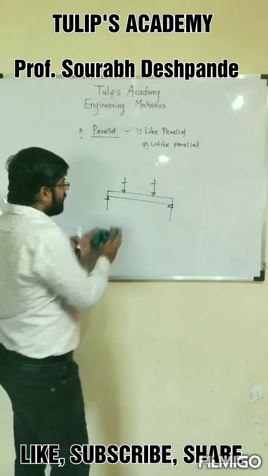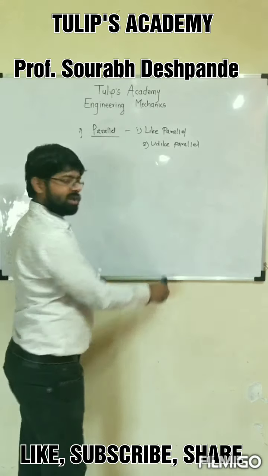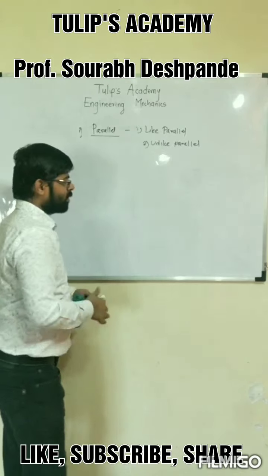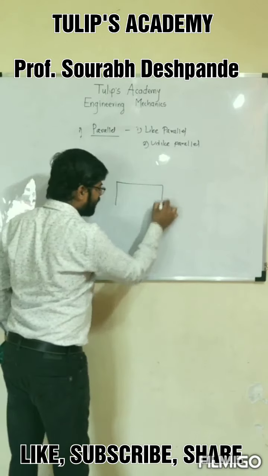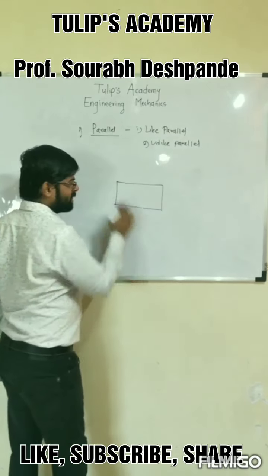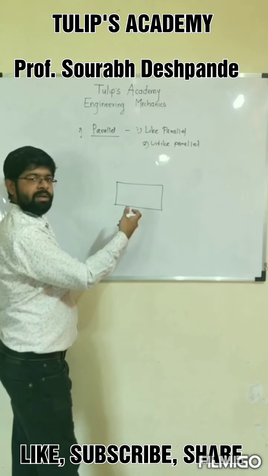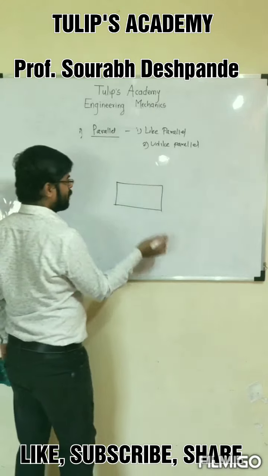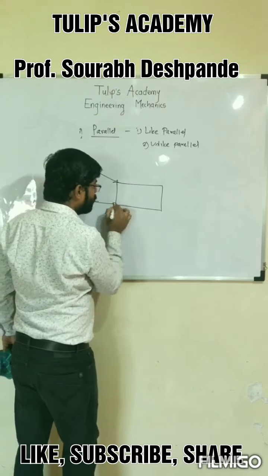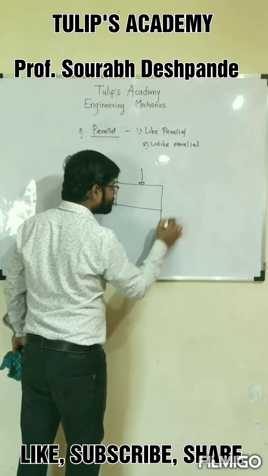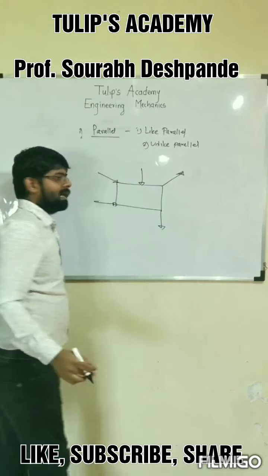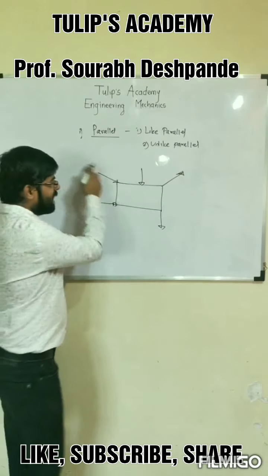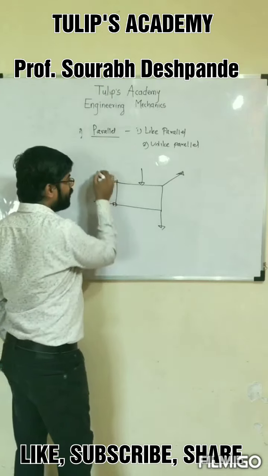So likewise. And the last system is the general force system. What is a general force system? The system which does not come under any category. For example, consider this cuboid. Actually it is not a cuboid, it is a rectangle. Cuboid is a solid figure that we will see later on. And if this is subjected to a system of forces like this, then if you extend the lines of action of the forces, they will not meet at one point.